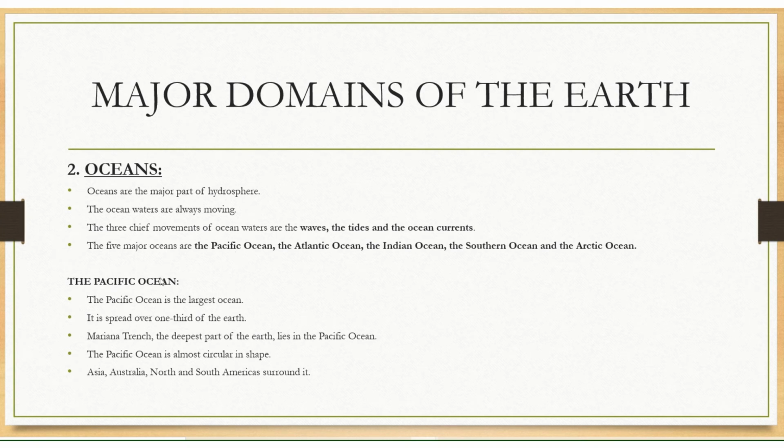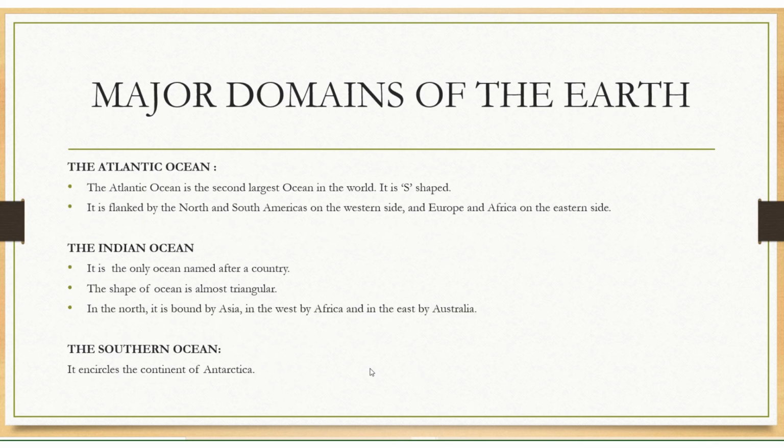First is the Pacific Ocean. The Pacific Ocean is the largest ocean. It is spread over one third of our Earth. The Mariana Trench, the deepest trench of the Earth, lies in the Pacific Ocean. This is important: the Pacific Ocean is almost circular in shape. Asia, Australia, and North and South America surround the Pacific Ocean.